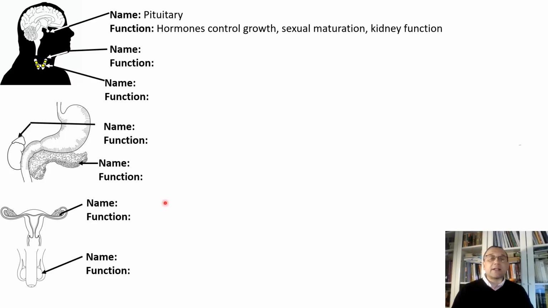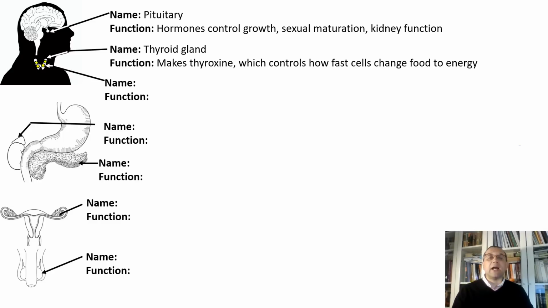What is the next structure that this arrow points to here? What do we call this organ? Thyroid gland. Function of the thyroid gland: it makes thyroxine, which controls how fast cells change food to energy.